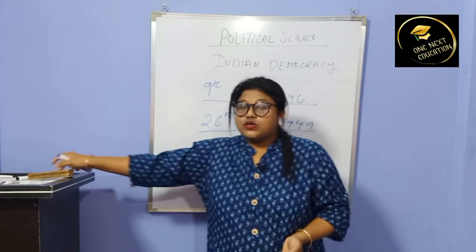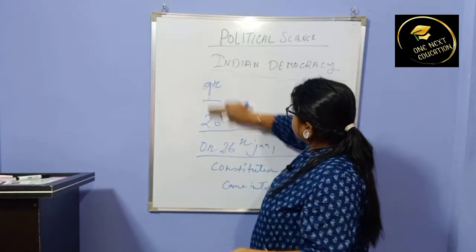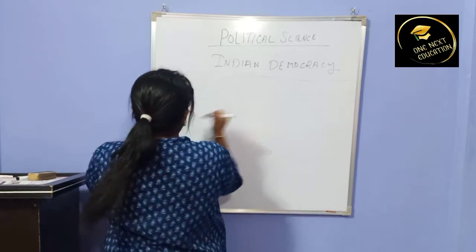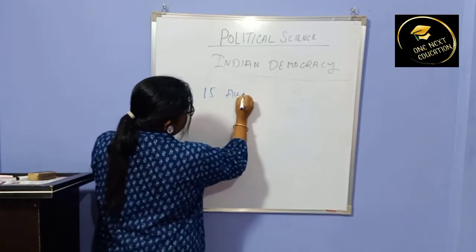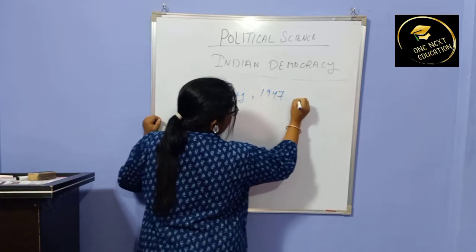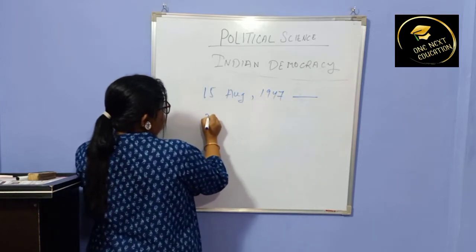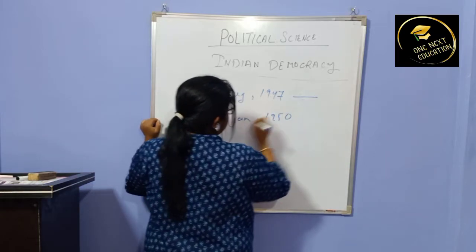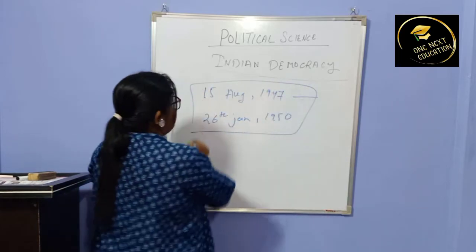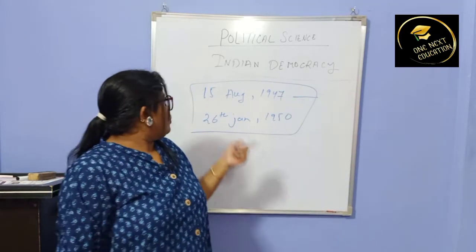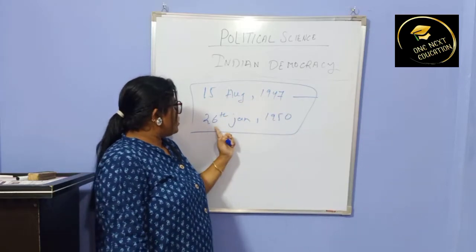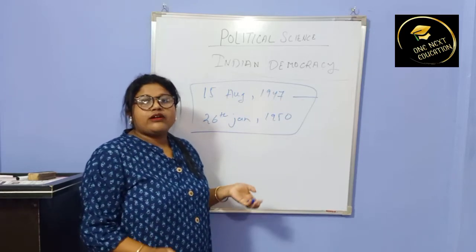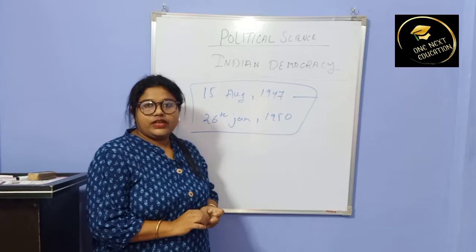Between the period from 15 August 1947 to 26th January 1950, India was ruled according to the Government Act of England.